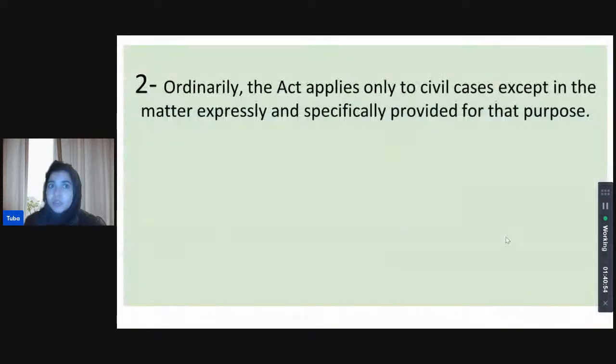This is limitation, Karan. It won't apply to criminal proceedings. Criminal proceedings cannot be put a limitation on. This is for civil litigation, right? Litigation is different from criminal proceedings. Again, the Limitation Act applies to litigations. Ordinarily the provisions here apply to civil cases to limit litigation, but you don't want to limit criminal litigation. Criminal litigation happens because of violation of rights, right? So things you need to suppress, you want to address that and not shut that down. You don't want to limit those rights. So ordinarily the Limitation Act will only apply on civil cases. So the correct answer is 2, as Priyanka answered.